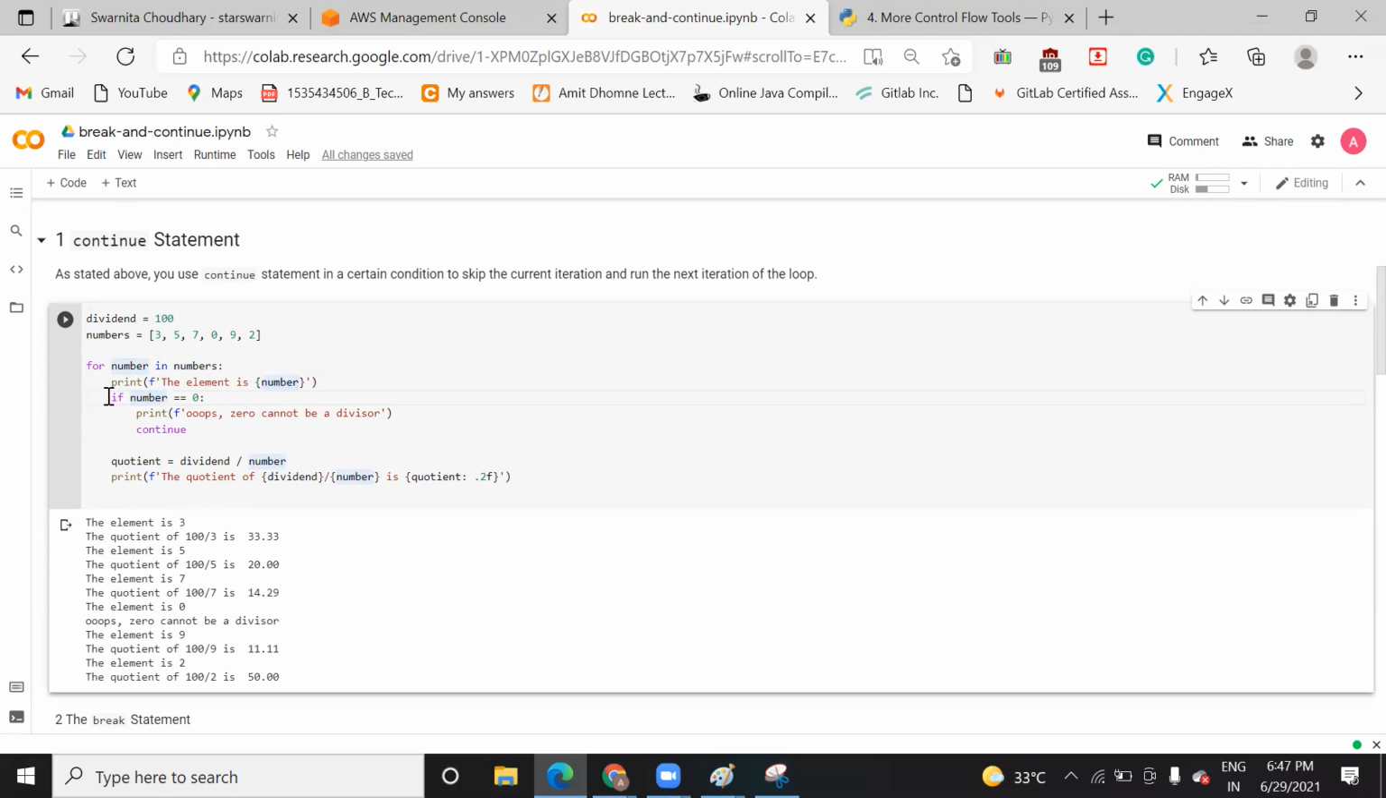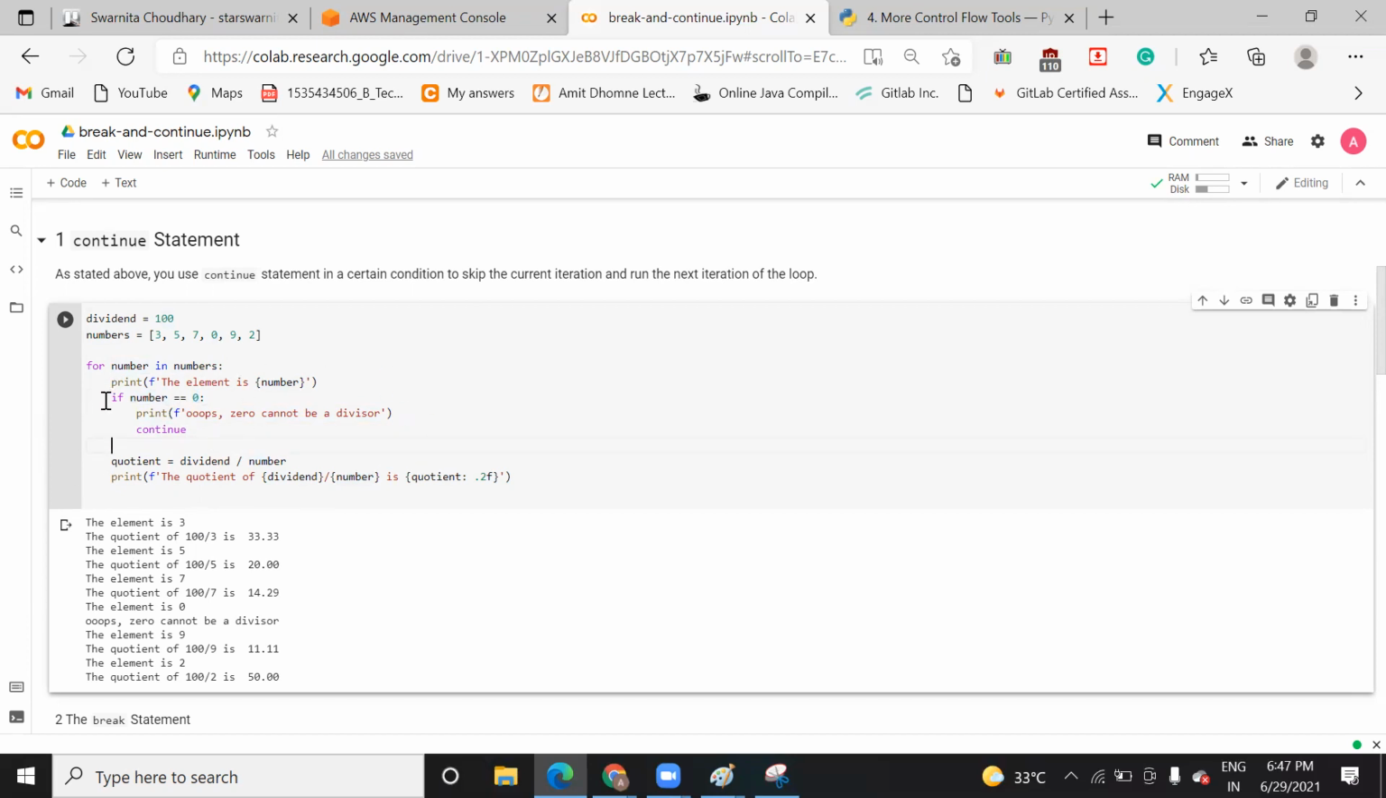Here I am writing it this way: print, tab, the element is in curly braces. Once you print it, you check whether my number is equal to 0. If this number is equal to 0, you print this line, "Oops, 0 cannot be a divisor," and you continue. This continue keyword will skip the value of that temporary variable number when it becomes 0.